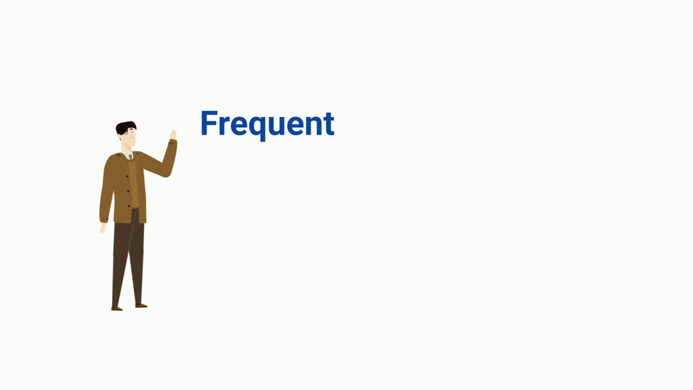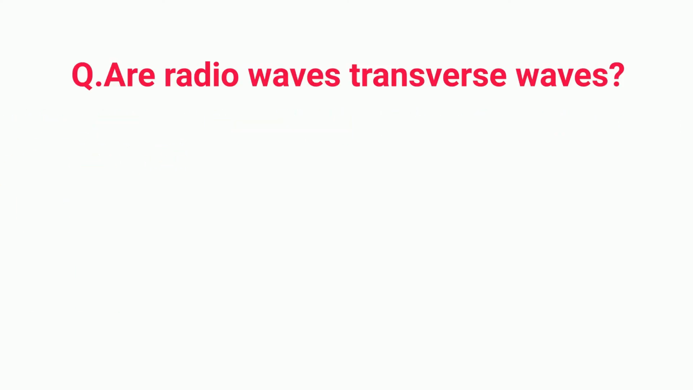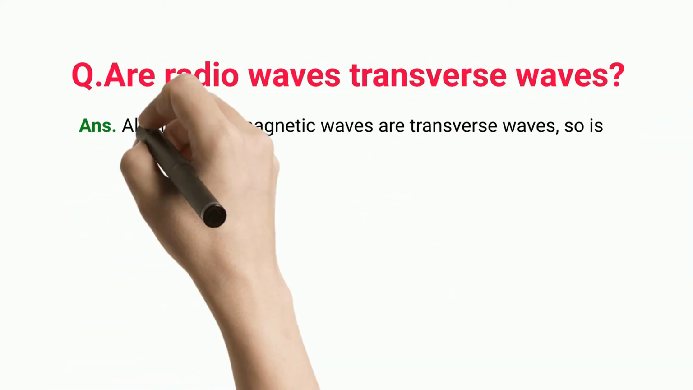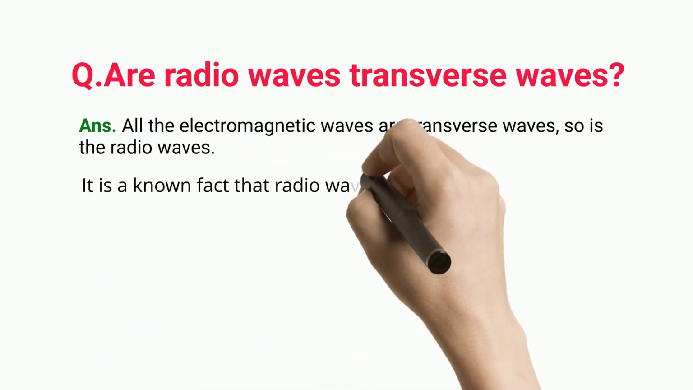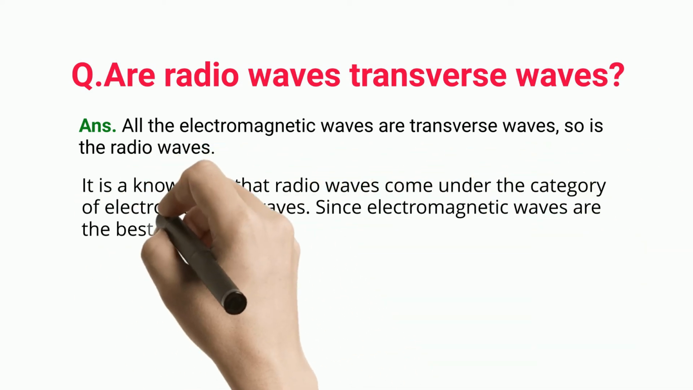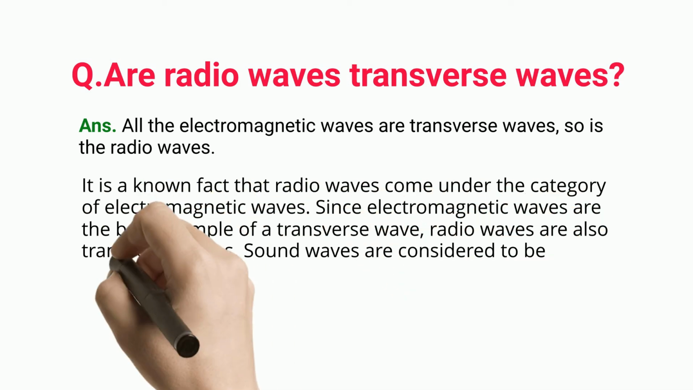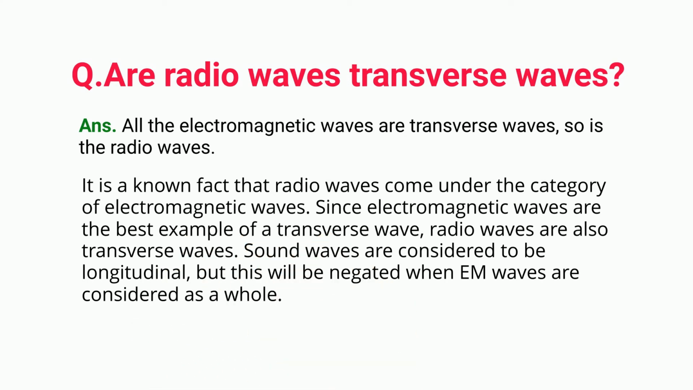Frequently asked questions. Are radio waves transverse waves? All electromagnetic waves are transverse waves, and so are radio waves. It is a known fact that radio waves come under the category of electromagnetic waves. Since electromagnetic waves are the best example of a transverse wave, radio waves are also transverse waves. Sound waves are considered to be longitudinal, but this does not apply when EM waves are considered as a whole.